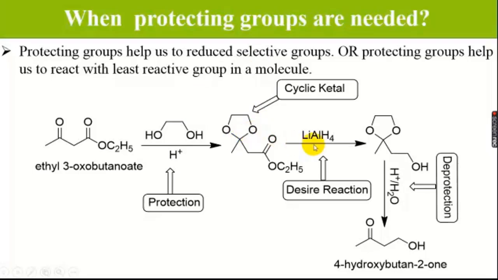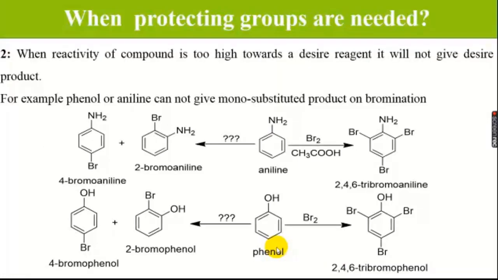Now our reagent lithium aluminium hydride will only react with the ester to change it into an alcohol. After that we use acid hydrolysis for deprotection, and we can synthesize our required compound, 4-hydroxybutan-2-one. So this is the importance of solving the problem by using protecting groups.